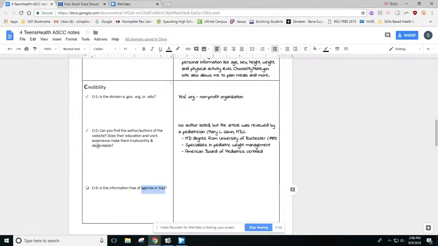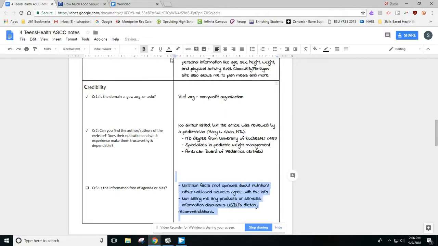So as I go back here to question 3 for credibility, I want to make a couple notes about what I found. As I read the article, I saw that it was based on facts about nutrition, not somebody's opinion about nutrition or somebody's own personal experience. There were other unbiased sources that agree with the information, and I'm going to share those with you in a little bit in the videos. It didn't seem that they were trying to sell me anything.